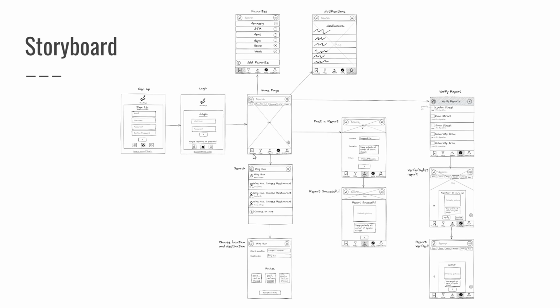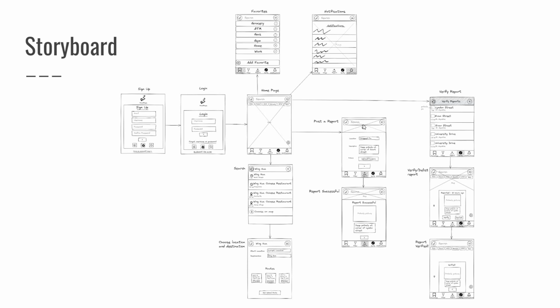An example is on the bottom left of our navigation, you can see the favorites. So once they click on the favorites, they would go to the favorites page. On the bottom right, you see notifications. When you click on the notifications, it would be sent to the notification screen at the top. They can also search. So on the top of our homepage, when they search, a list of options pertaining to their search will be displayed. They can click on one of these locations and it would redirect them to the choose location and destination page where they can get routes to that location.